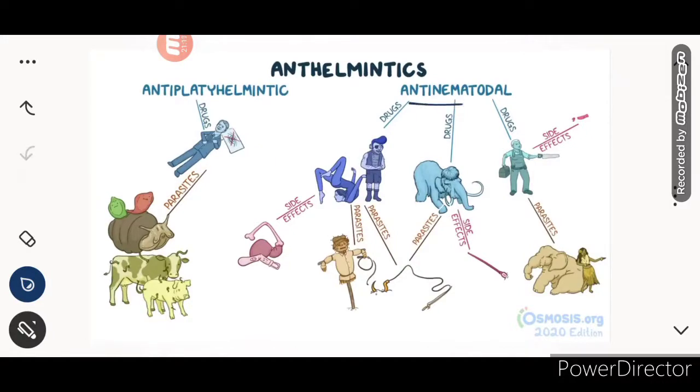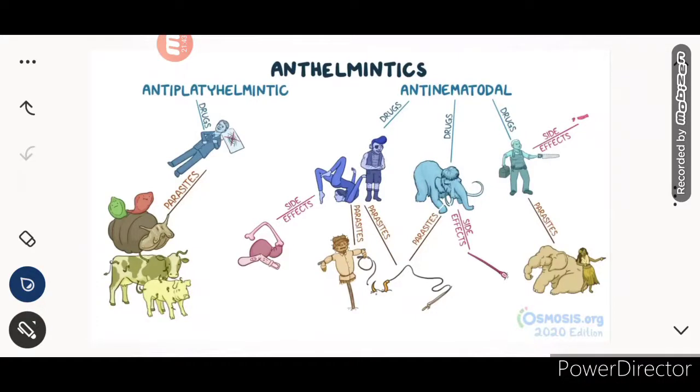Now moving on to the anti-nematodal, that is the benzimidazoles and pyrantel pamoate. These two are the drugs. The next are ivermectin and diethylcarbamazine. The side effects of benzimidazoles are liver toxicity, bone marrow suppression and teratogenicity, and ivermectin causes muscle pain, and diethylcarbamazine causes headache and vision loss.